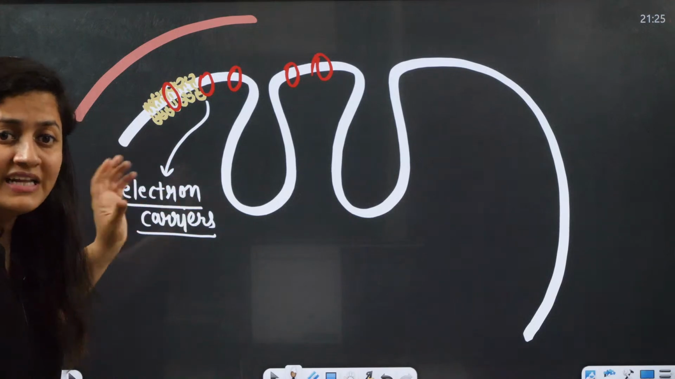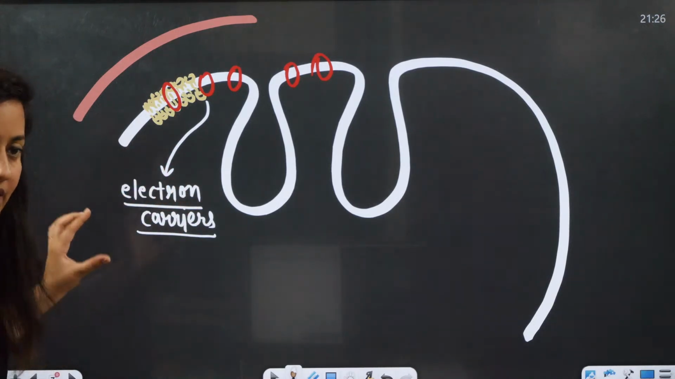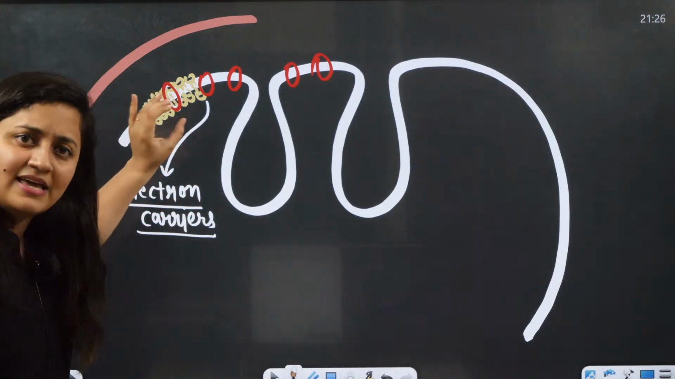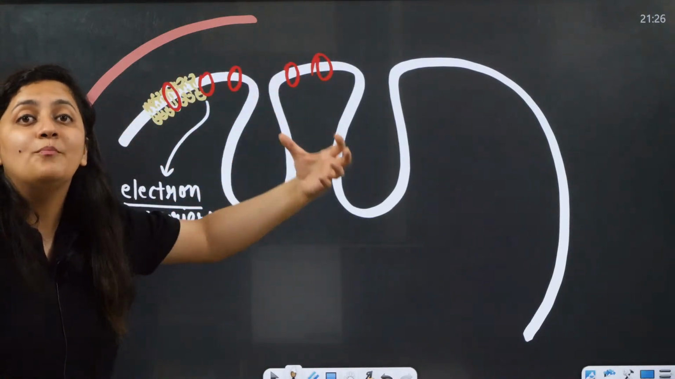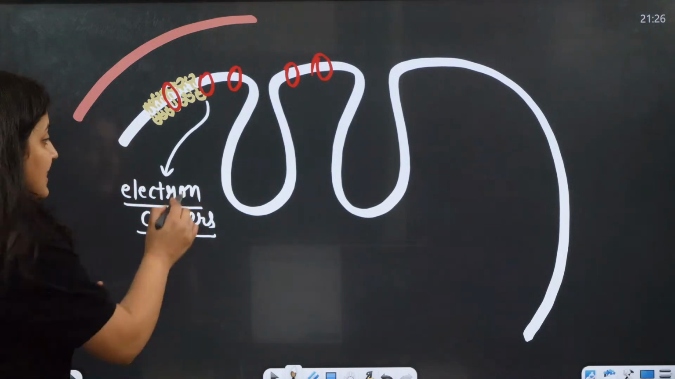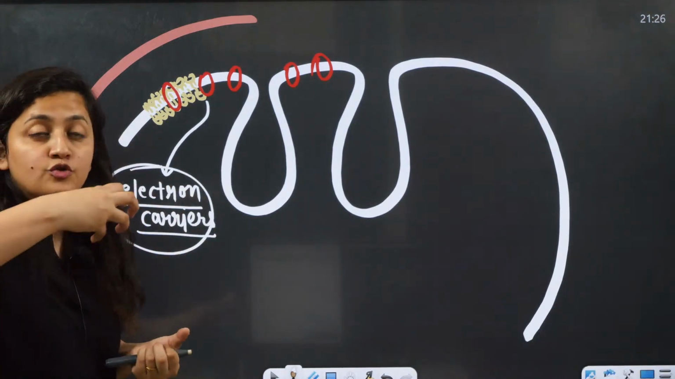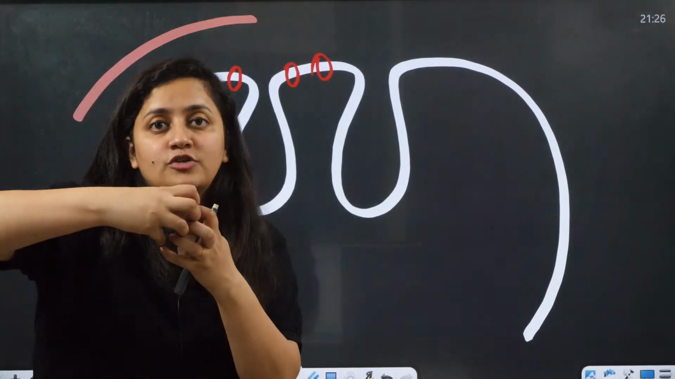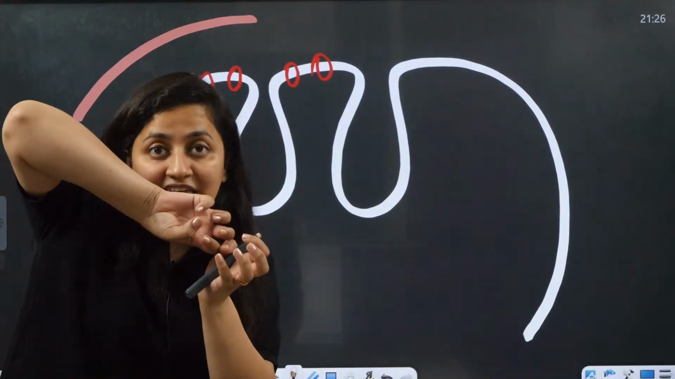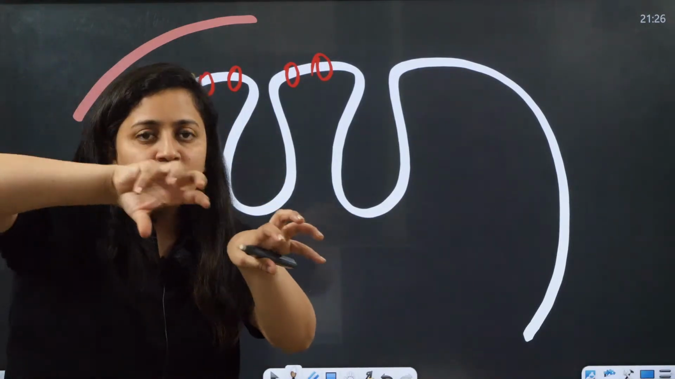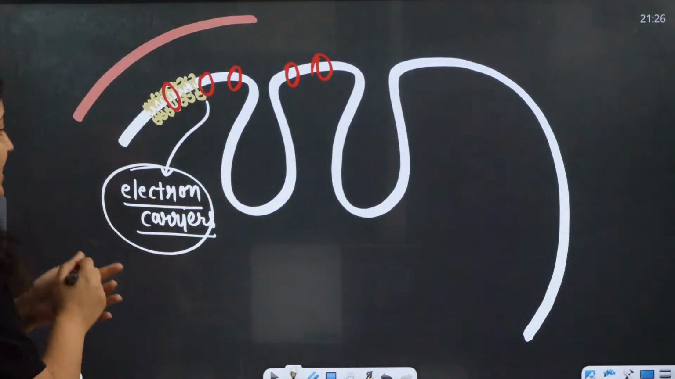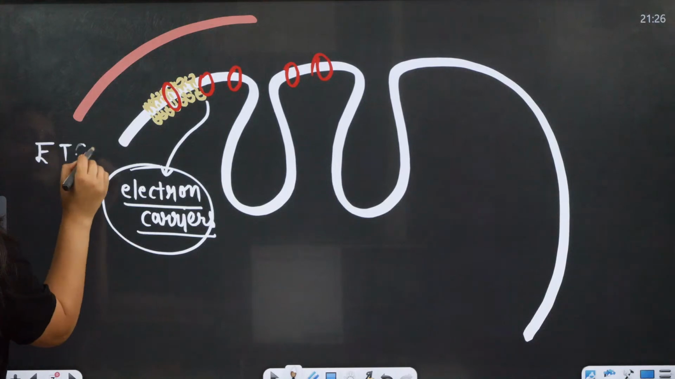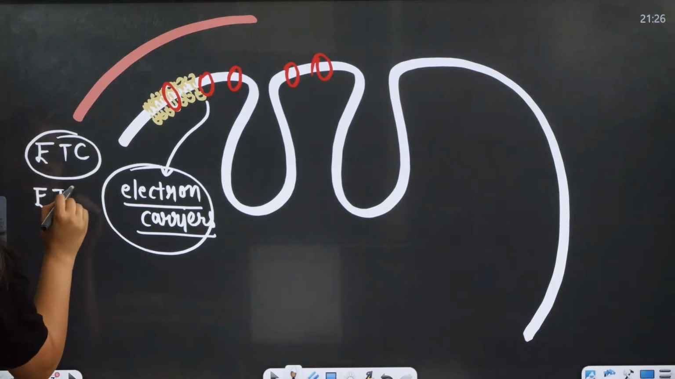Or perimitochondrial space, whatever you want to call it. So the basic structure is the phospholipid bilayer, but at places you will see some protein complexes. These are basically the electron carriers. They hold the electrons and transfer them from one electron carrier to another, and this makes the electron transport chain or electron transport system.